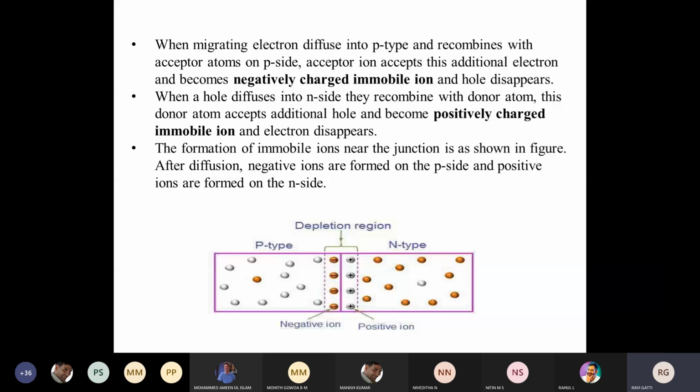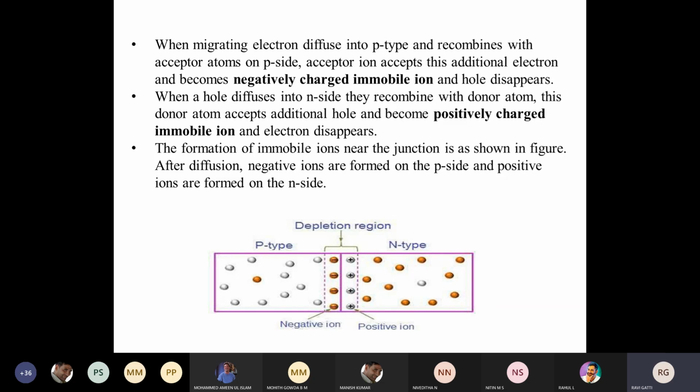And you can see here, the negatively charged ions are in the p-type region, and the positively charged immobile ions will be in the n-type material. The region corresponding to these negative ions and positive immobile ions we call the depletion region. It is something like a wall established between your p-type material and n-type material.